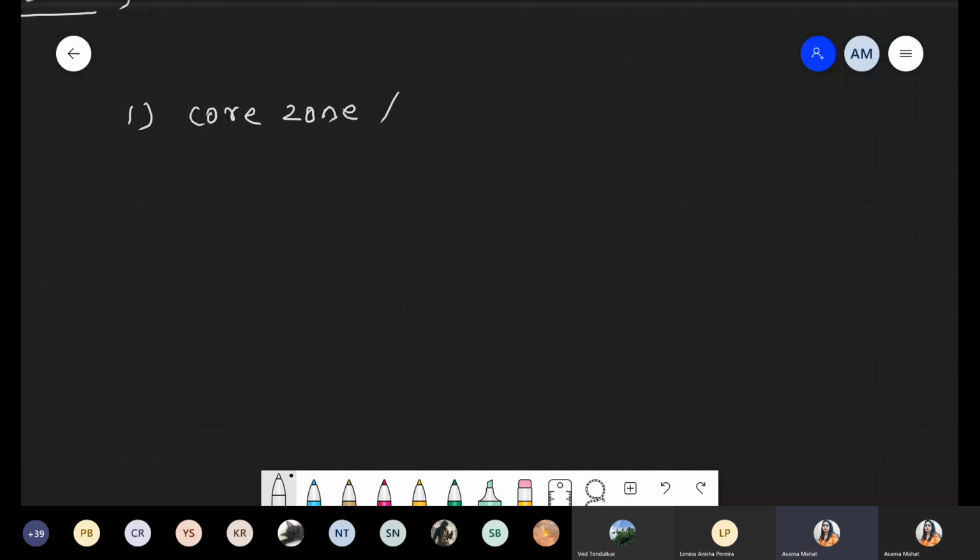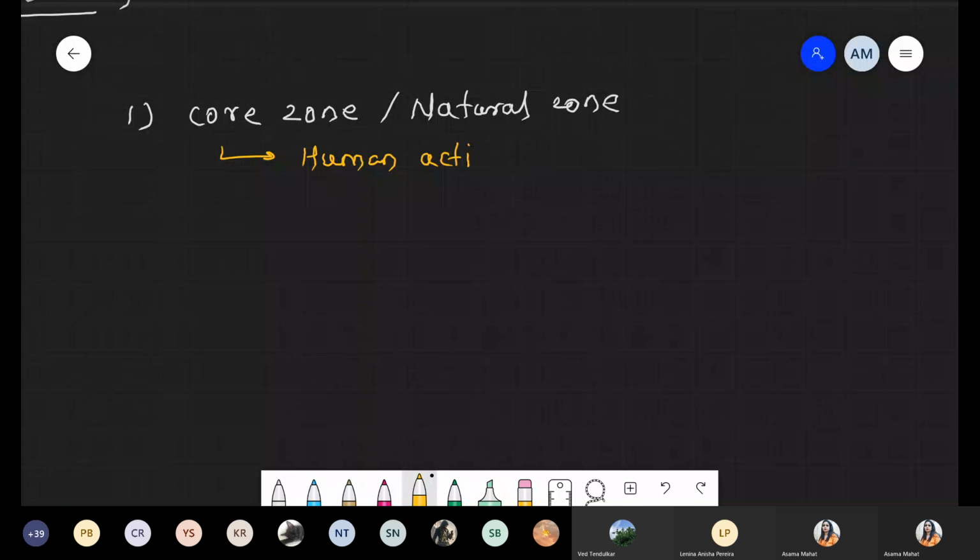And this core zone is also called the natural zone. We will see it in the diagram. In this core zone, human activity is not allowed. No entry for humans. Whether it is any officer or anyone, nobody is allowed to go inside. The central area is called the core area. No human activities allowed, so I'm just giving the cross.